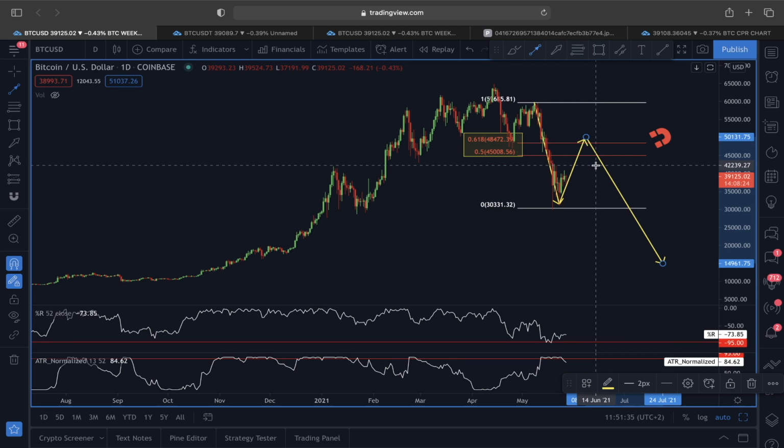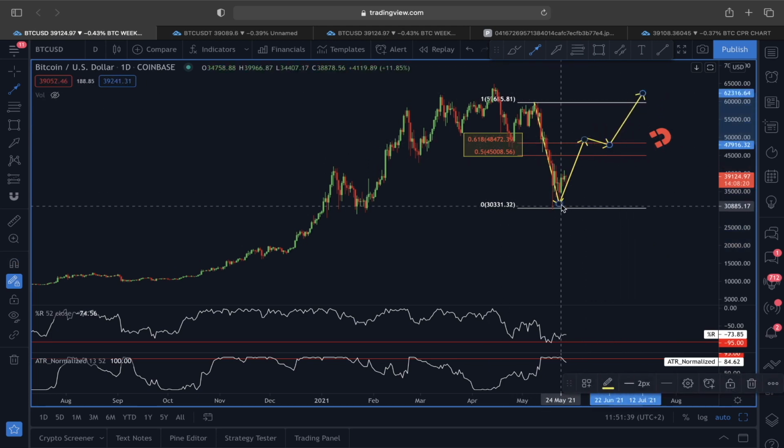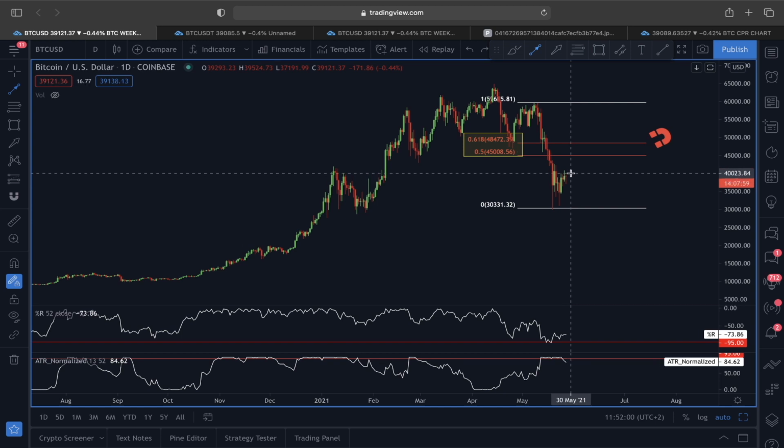And finding support above this 0.618 could also indicate we could see another impulsive move in an upper direction, invalidating all the bearish scenarios we have talked about so far. But this scenario is just beginning, so we are at the first step of this movement.